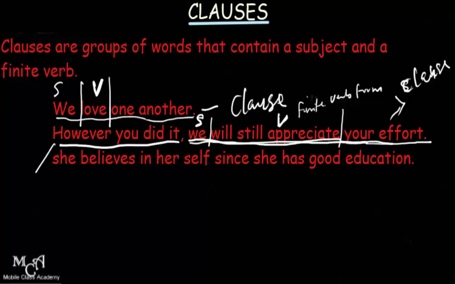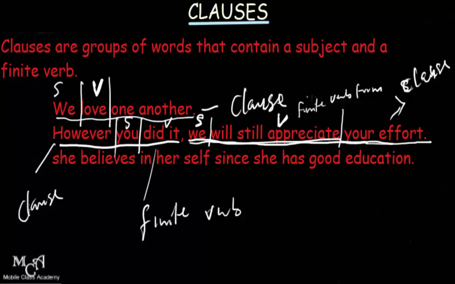You here is the subject. Did it is also a finite verb. So we can simply say that however you did it is also a clause. But this clause is different from the other one.